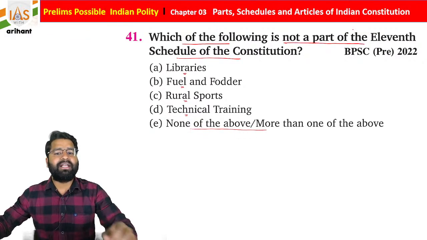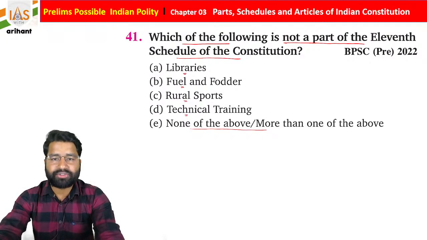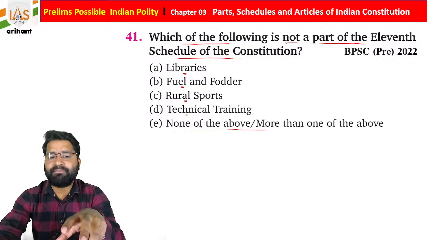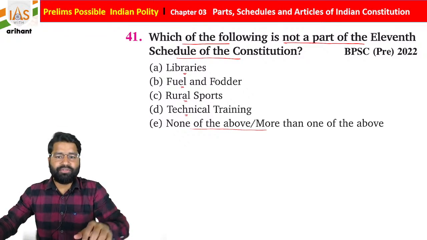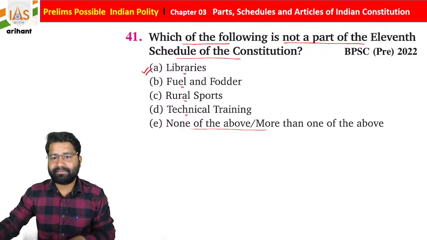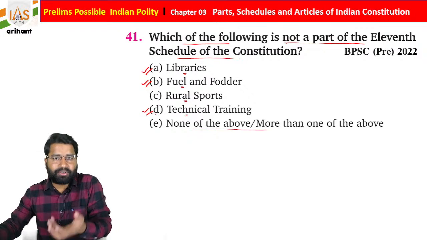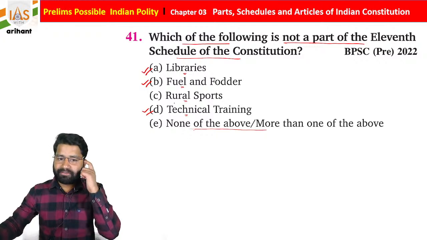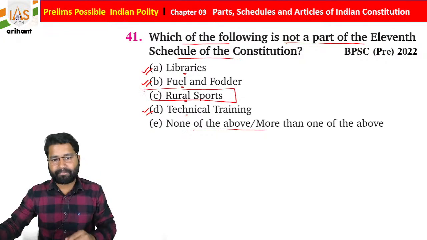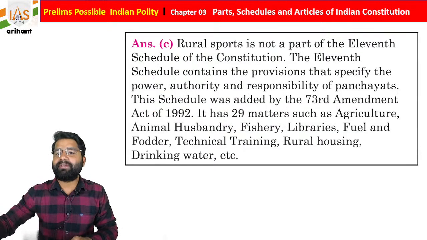Not part of the 11th Schedule of the Indian Constitution, students. This type of question is going to be a little technical. So what you see, students, libraries are there. Fuel and fodder are there. Technical training is also there, so the rural people can get better jobs at different places. And then automatically, if you see, rural sport is basically not there. So option C will be correct.